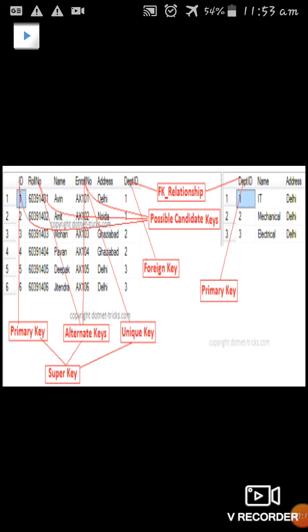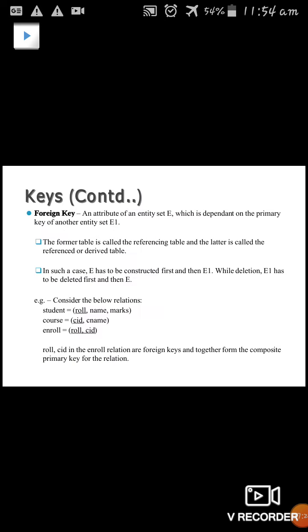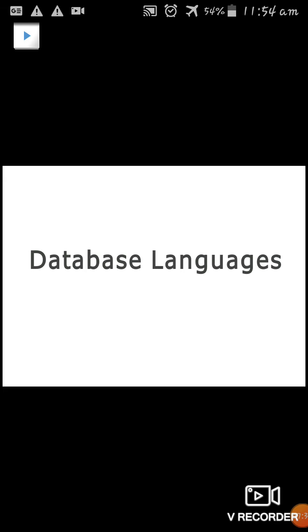And the next, if a table consists of primary key, alternate key, unique key, all these keys, the combination of all these keys, we call it a super key. So these are some of the examples of keys.